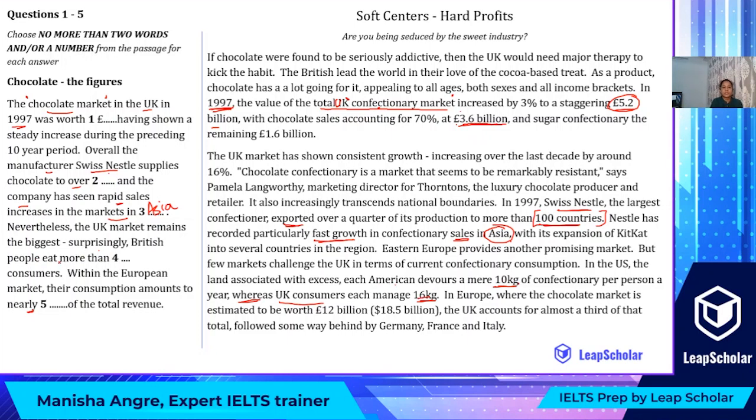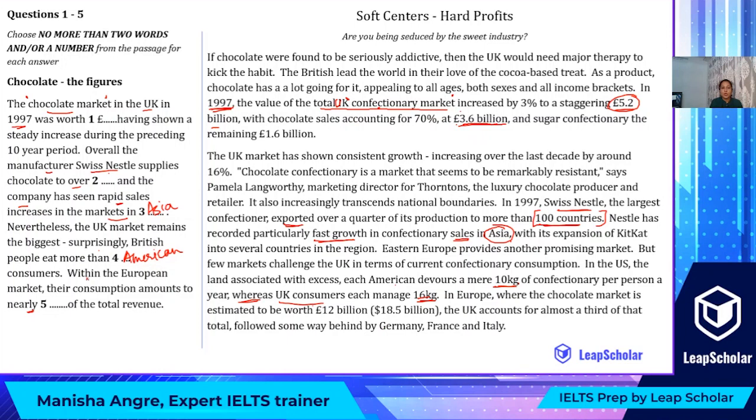So British people eat more than dash consumers, and therefore it should be American consumers, because there's a direct comparison between American and the British consumers. Yes. Now you need to change the format of the word here, because here it doesn't say UK consumers, it says British consumers. Therefore, you need to make it parallel and say American consumers. If you have written down US consumers, that would not be counted as correct.